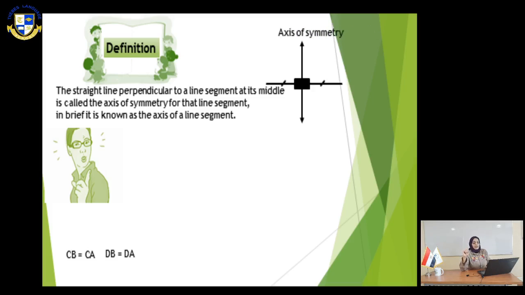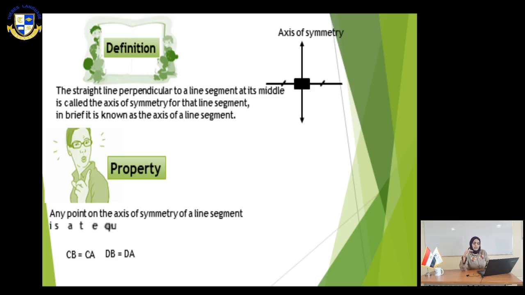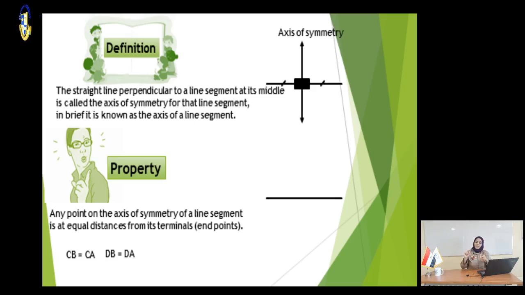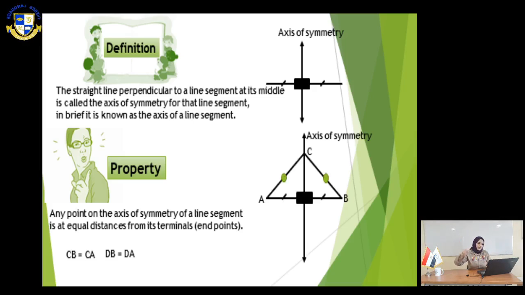We have here a property. Any point on the axis of symmetry of a line segment is at equal distance from its terminals, from its end points. As we see, if we have an axis of symmetry, any point belonging to it is equidistant from the end points. So if CD is the axis of symmetry of AB, we can say that CB equals CA and also BD equals DA.